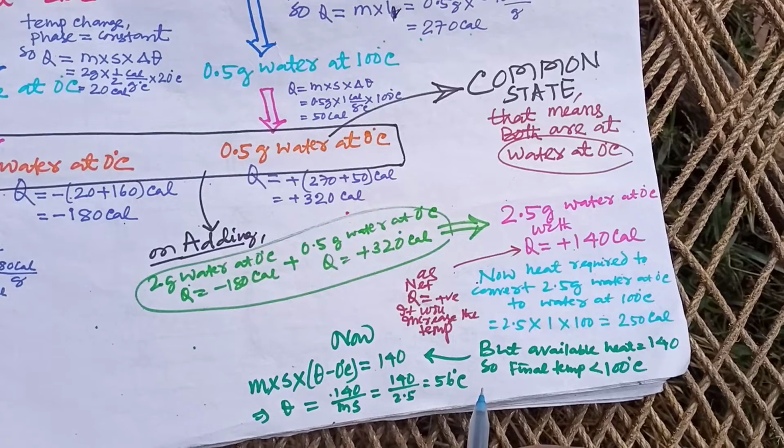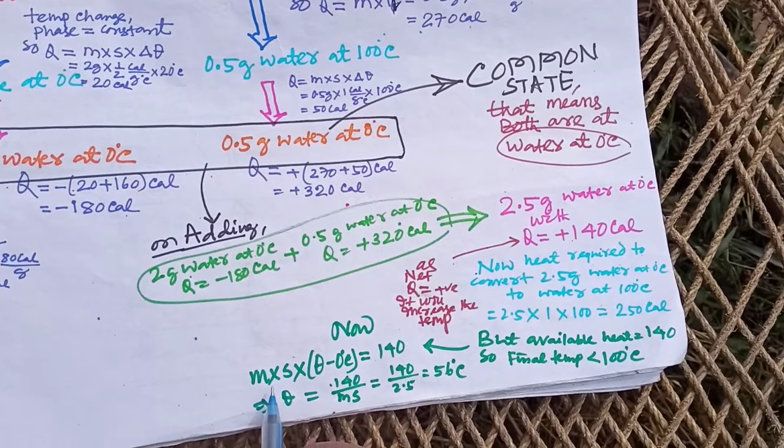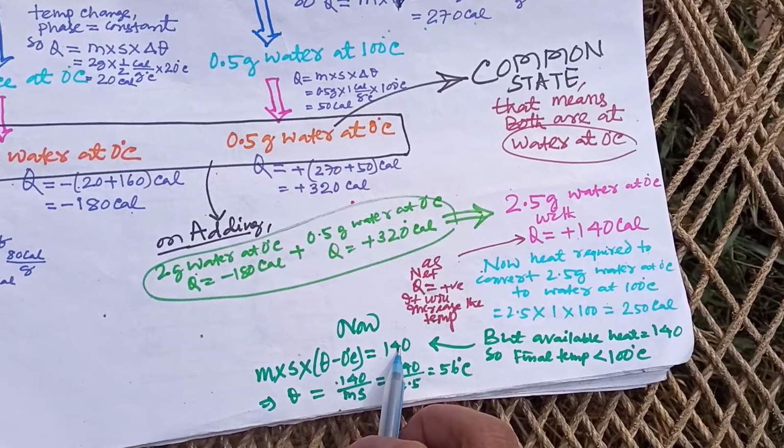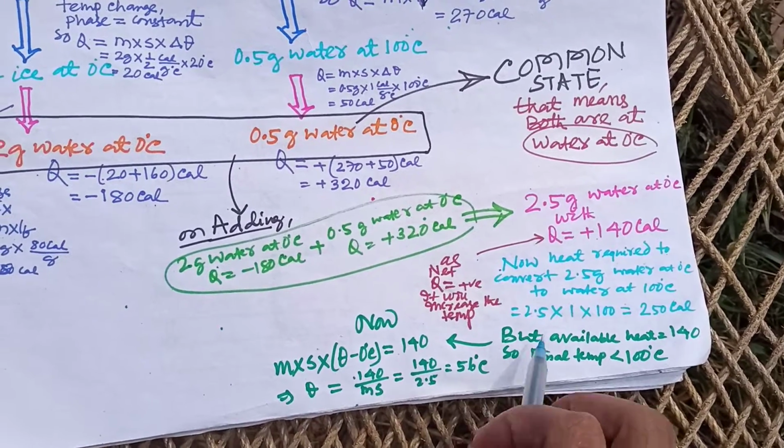So now we can find out the final temperature by applying this formula, that is ms delta theta equal to 140. From that we can find out the final value of theta, 56 degree.